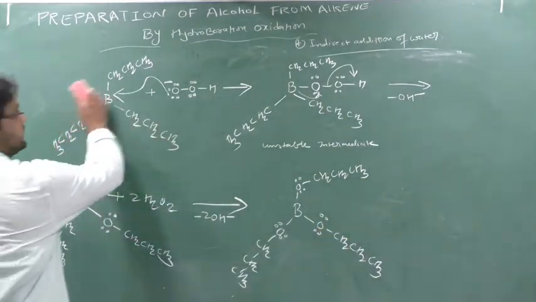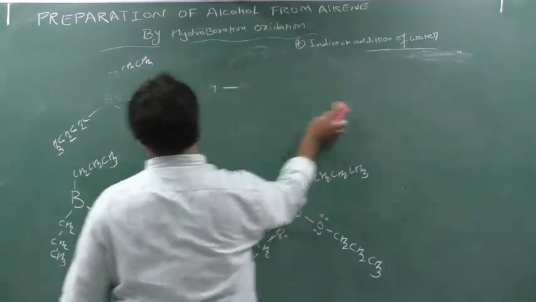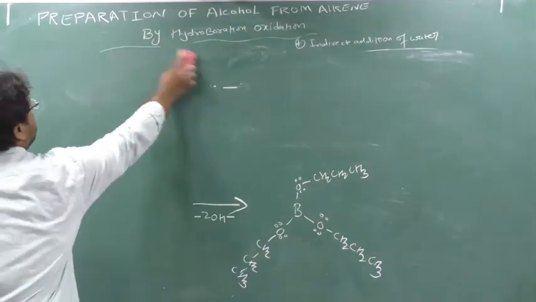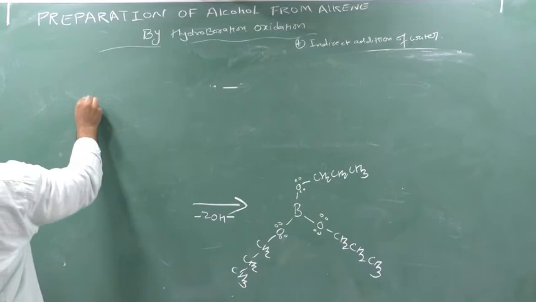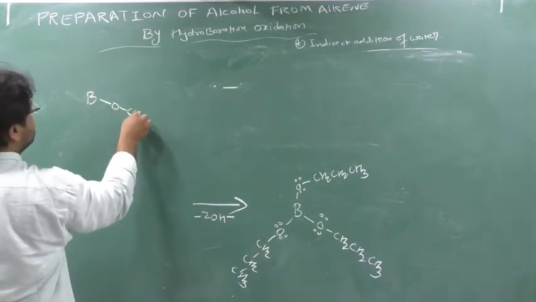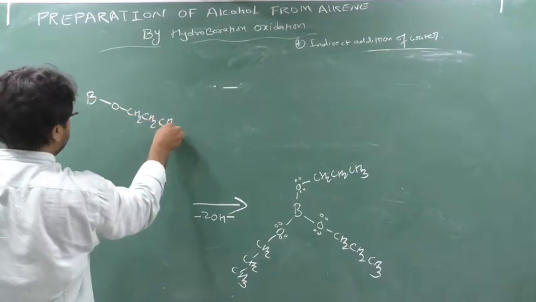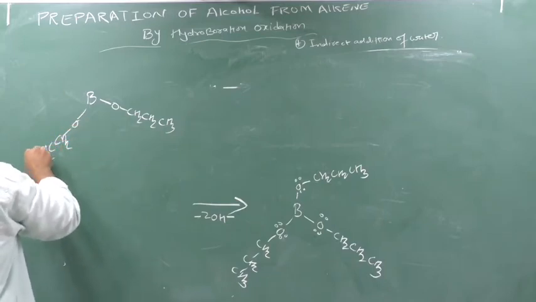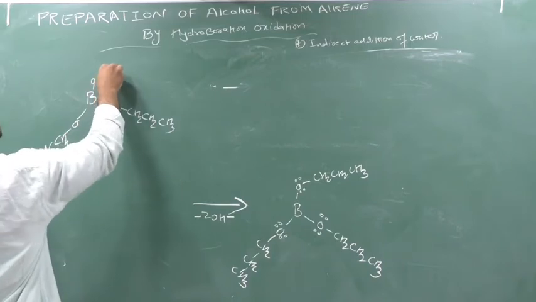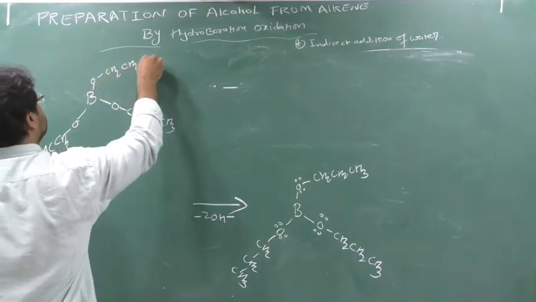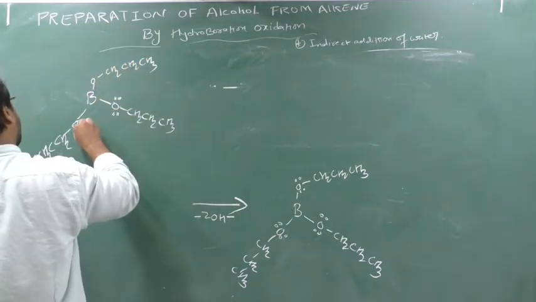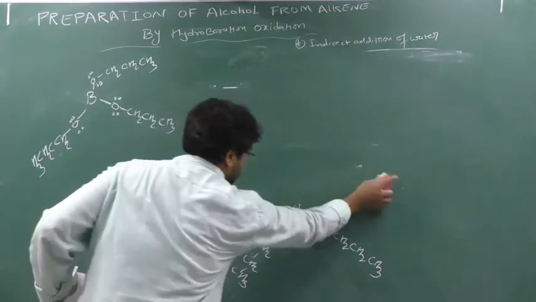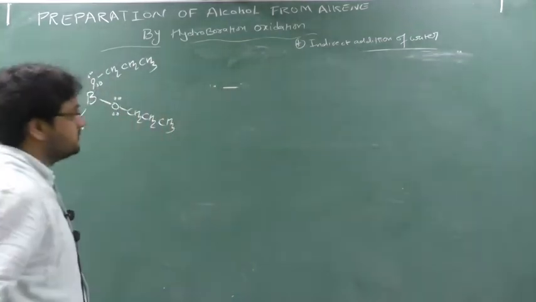Okay. So I will rub this upper part. I hope you have taken the screenshot. So what do I have now? I have boron. I have O, CH2, CH2, CH3. I have O here, CH2, CH2, CH3. I have O here, CH2, CH2, CH3. Lone pairs on the oxygens. Clear? Now see here. Now I will do the hydrolysis.